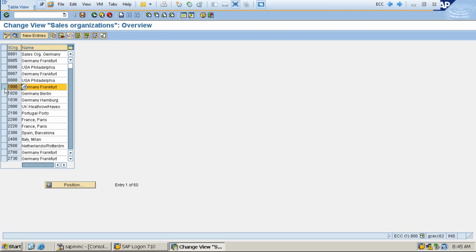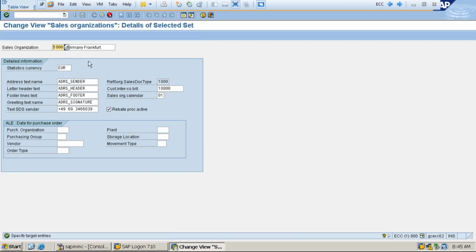I'm going to copy from 1000. Where is that option to copy it? This is for display change, this is for detail, this is for new entry, and here is the option copy as. I click on it. And I'm going to give the sales organization name also as 1Z100, because if you give a different naming convention, there might be chances of forgetting it in the future, because all the way we have to remember this for 2 or 3 months to learn the complete processes. So that's why I'm giving a different naming convention.